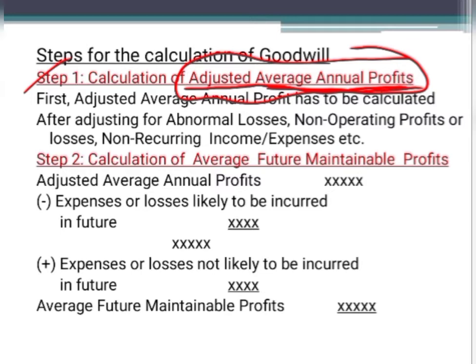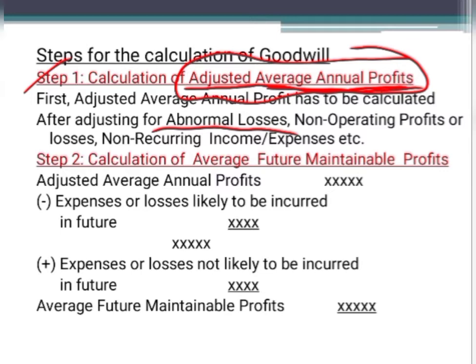So now in the first step we are going to calculate the adjusted average annual profit after adjusting for abnormal losses. What is the meaning of abnormal losses? It is not a normal loss, it is an abnormal loss, maybe because of unexpected happenings in the business. Let us suppose that there was an unexpected fire in the shop, and because of that you have lost goods worth rupees 1 lakh, but the insurance company has given you compensation of only 60,000.